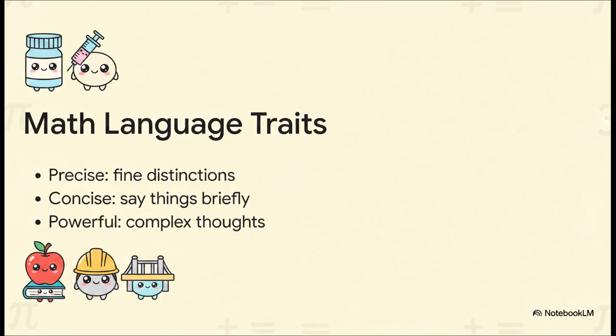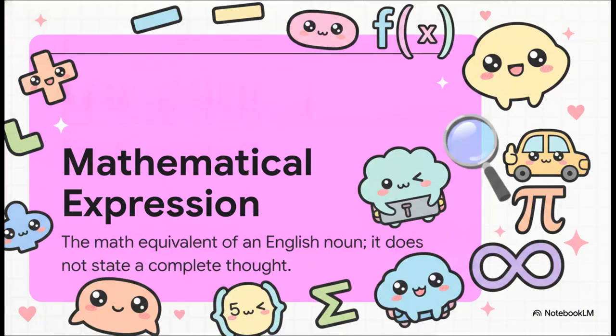So, what makes this language so special? Well, it boils down to three core characteristics. It's precise, it's concise, and it is absolutely powerful. And this is exactly why professionals rely on it every single day, right? A medical professional calculating a life-saving medication dosage relies entirely on its precision. An engineer who's building a massive suspension bridge relies on its concise formulas. And a teacher shaping young minds uses its powerful logic to explain super complex real-world phenomena with relative ease. Mastering these traits really helps us communicate big ideas. All right, let's learn the grammar.